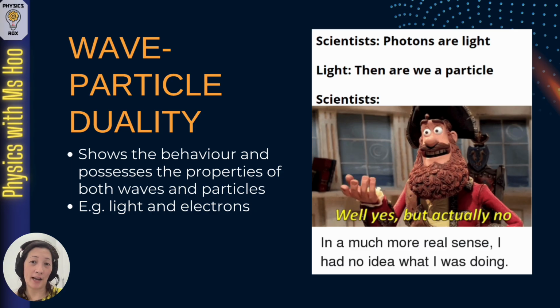When waves undergo reflection, there is no loss in speed. The loss of energy translates into a decrease in the amplitude of the wave, but the speed of the wave does not change before and after reflection. On the other hand, particles, which have mass, undergo a loss in speed when they are reflected, because the loss of energy translates into the loss of kinetic energy, causing them to slow down. So waves do not have mass, while particles have mass. Why we call this wave-particle duality is because we find that light and electrons seem to exhibit both the properties of waves and particles.